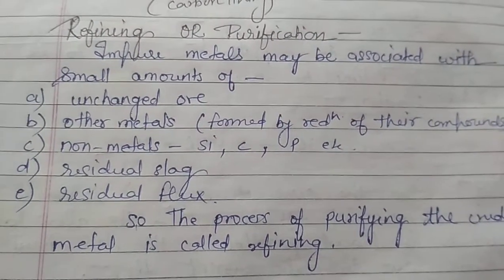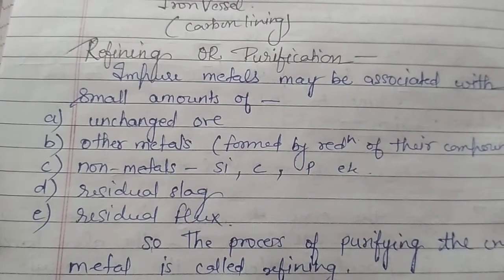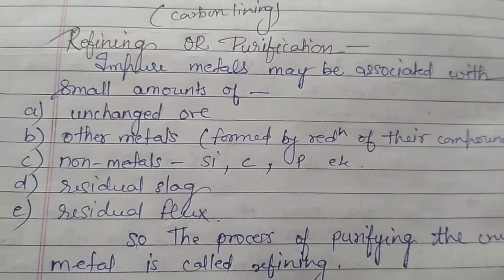So why is the metal still impure, when there are a number of ways by which the impurities can be removed?